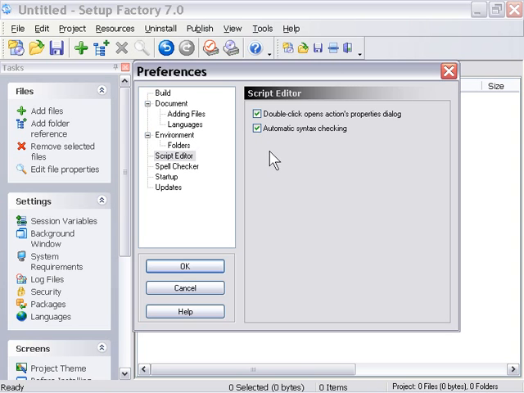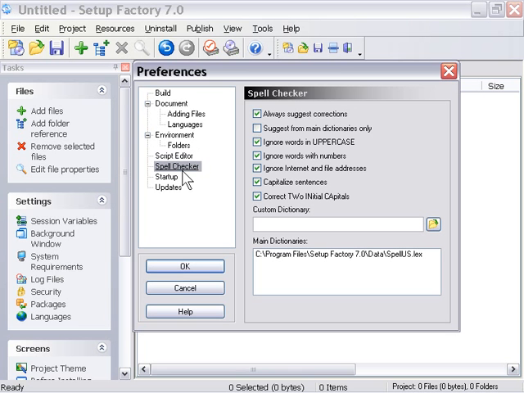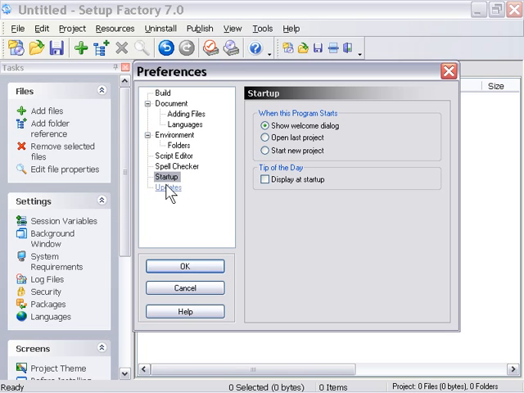The automatic syntax checking we talk about in our actions chapter on the CD-ROM, but again I encourage you to uncheck that and try it without and try it with. I tend to leave it on. I find it a great help. And again, here we've got options for the spell checker and different spell checking dictionaries available online in our forum. Options for startup. You can actually start by starting a new project right off the bat or opening your last project. Tips of the day if you want to display those.